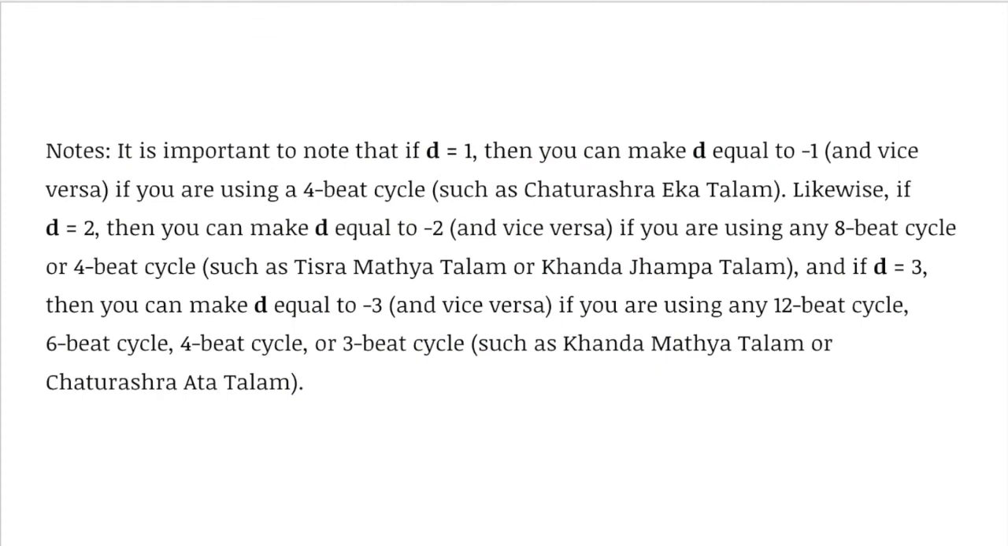There are a few rules that are important to note when using this process. If D is equal to 1, then you can make D equal to -1 and vice versa if you are using a 4-beat cycle, such as Chaturashra Ekatalam. Likewise, if D is equal to 2, then you can make D equal to -2 and vice versa if you are using any 8-beat cycle or 4-beat cycle, such as Tishra Madhyatalam or Khanda Jampadalam. And if D is equal to 3, then you can make D equal to -3 and vice versa if you are using any 12-beat cycle, 6-beat cycle, 4-beat cycle, or 3-beat cycle, such as Khanda Madhyatalam or Chaturashra Atatalam.